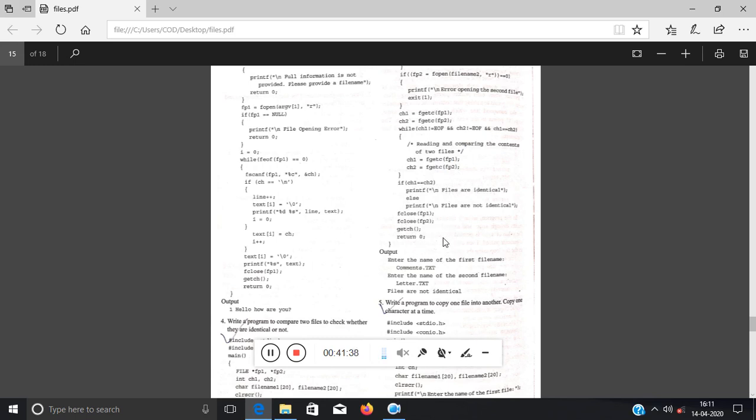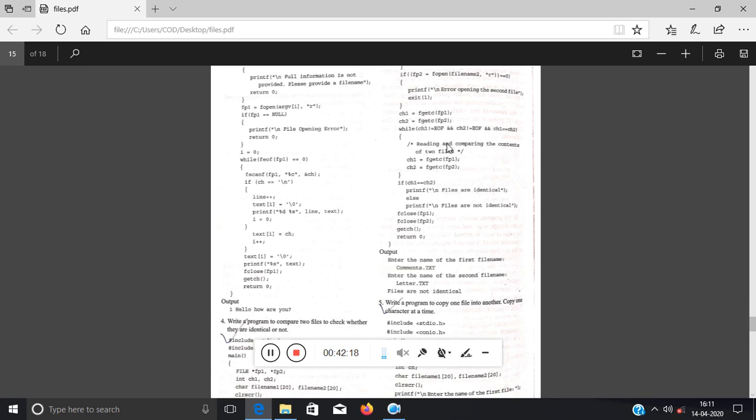I have closed the files and then return 0. Understand my logic? I have scanned one character from the first file and one from the second file. I will keep scanning the next characters only when ch1 not equal to EOF and ch2 not equal to EOF, meaning neither has reached the end of the file, and both of them are equal. If they are not equal, then why should I keep on scanning the input? Got my point? Only if these three conditions are satisfied do I proceed to the next scan.